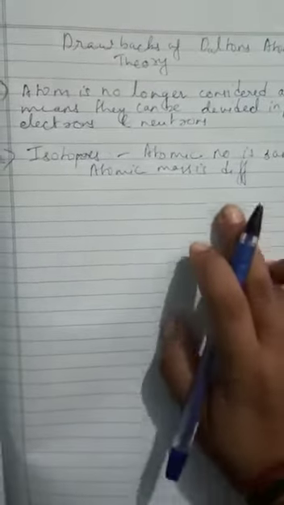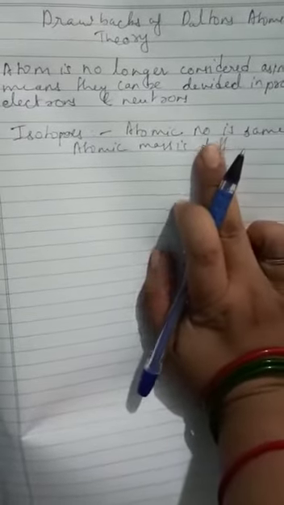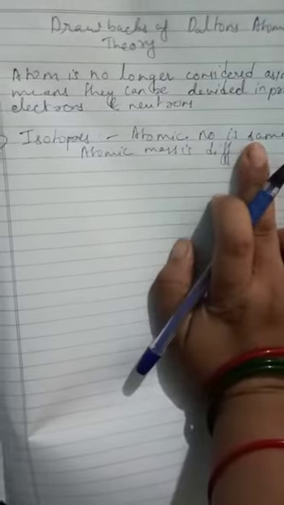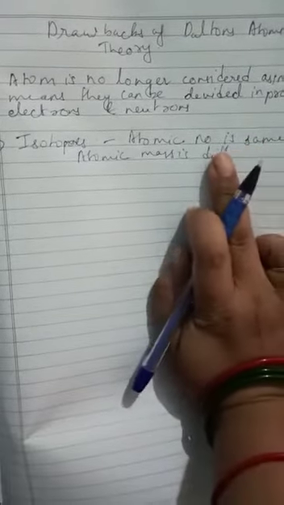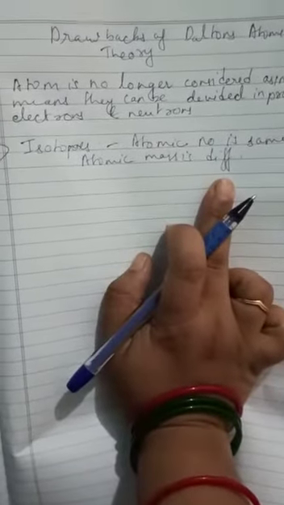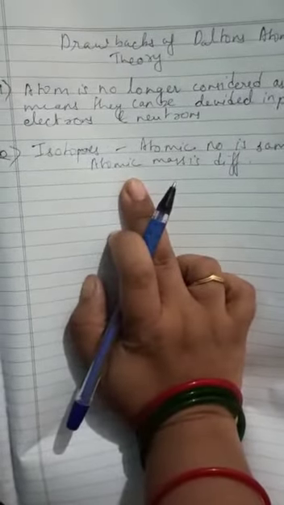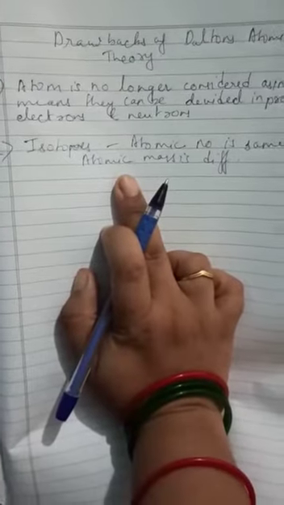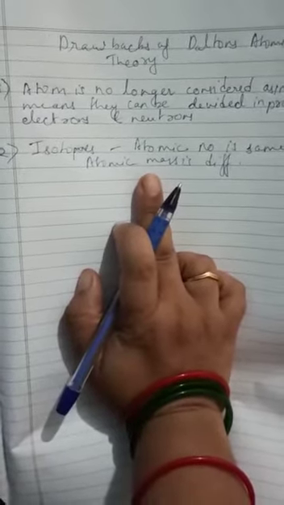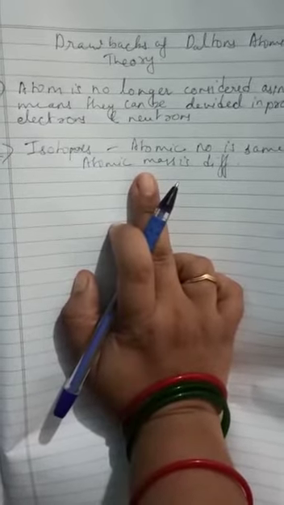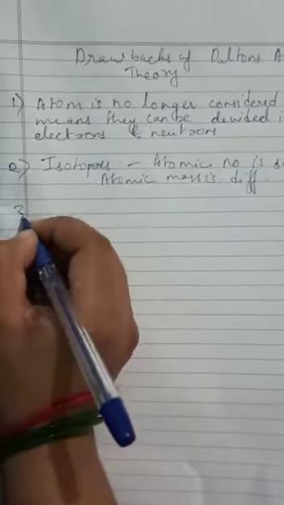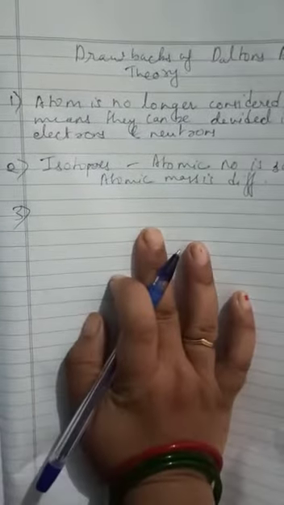Okay, so if the atomic number is same, then it means that the element is the same, but its mass is different. So isotopes are a very good example of this drawback. Dalton's theory failed to explain the isotopes present in nature.